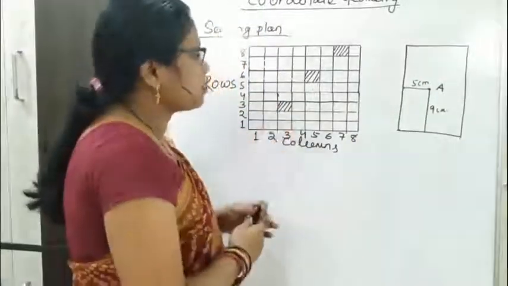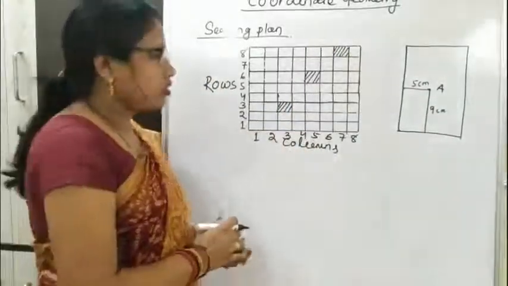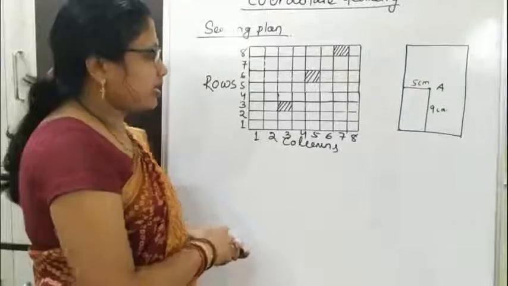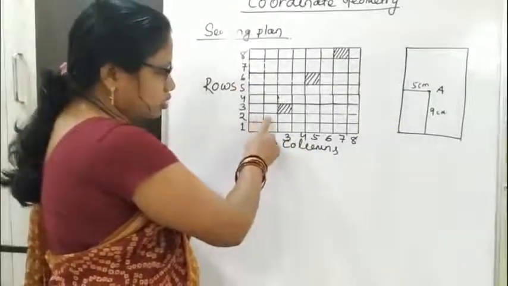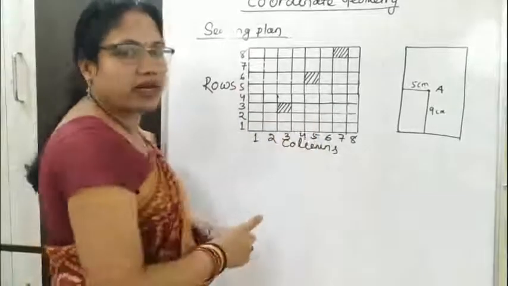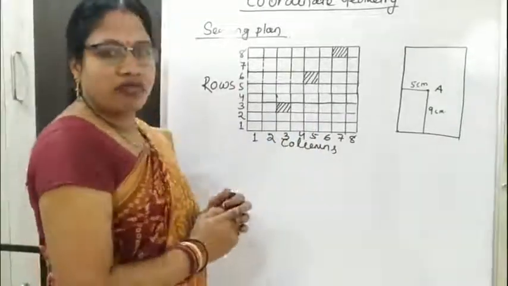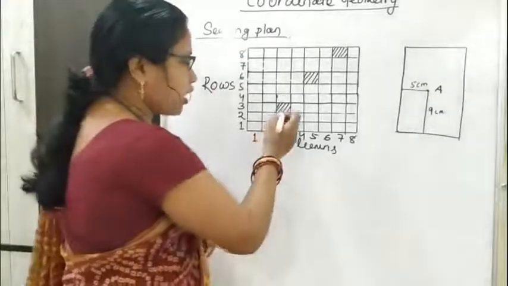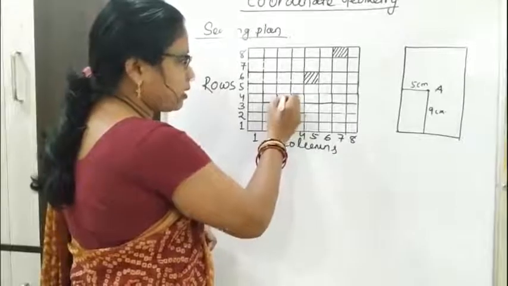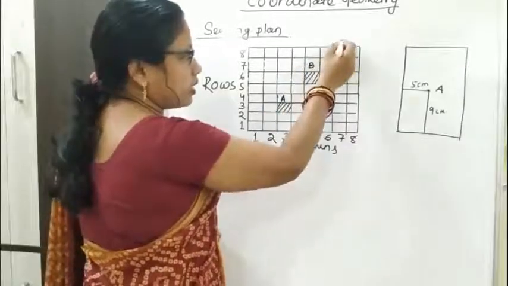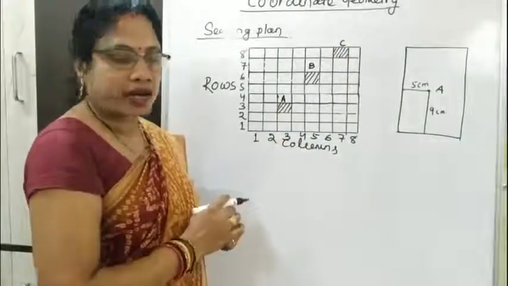Here look at this figure. This is the sitting plan of a classroom. The desks are arranged in columns and rows, and each square represents one bench. If we are asked to find the position of students A, B and C, then what is the position of student A?